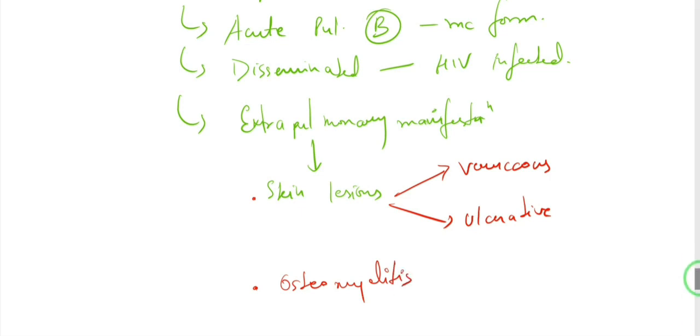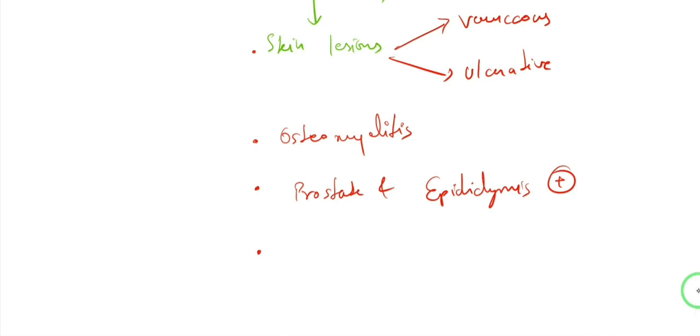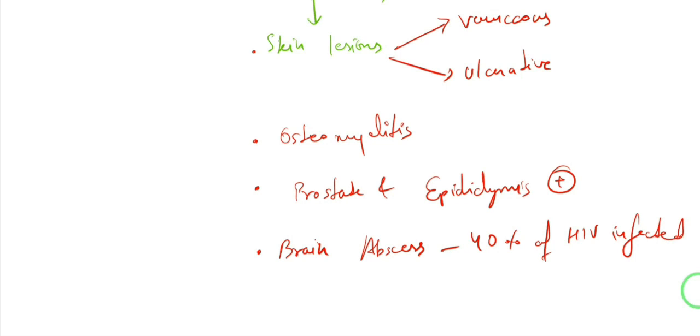In men there is involvement of the prostate gland and epididymis as well, which is bad. And we have brain abscess. This is important. Brain abscess is seen in about 40% of HIV infected people. So 40% of them are going to show up with brain abscess, and this brain abscess can be followed by spinal and epidural abscess and meningitis as well. So that is about the clinical features.